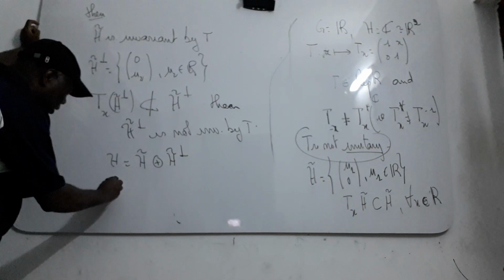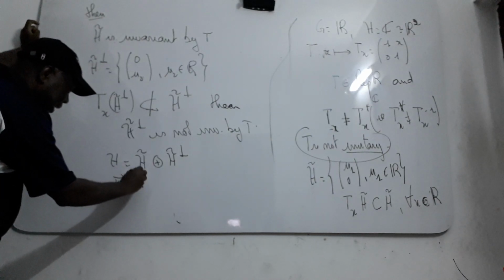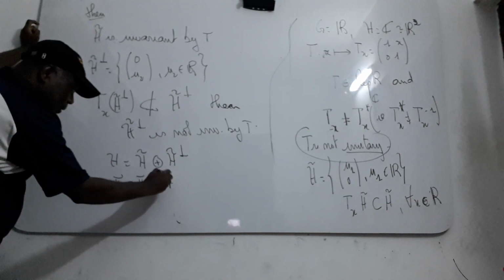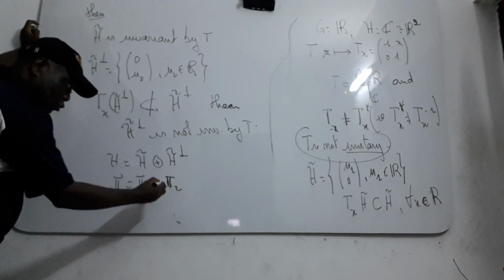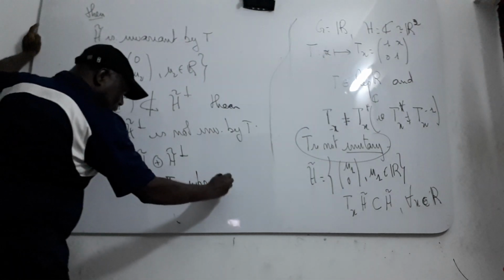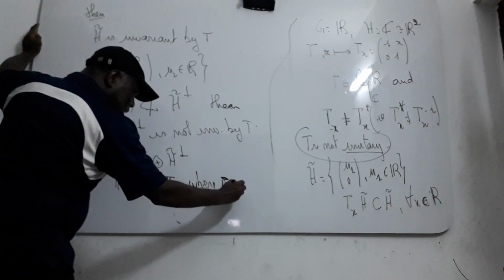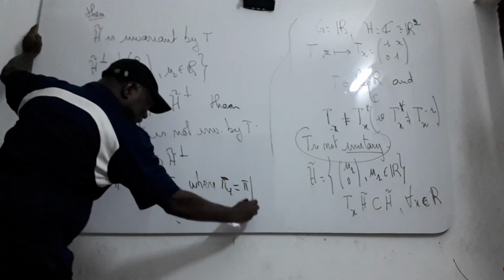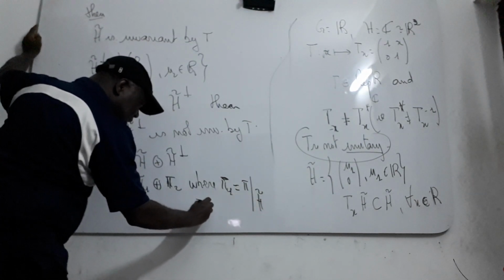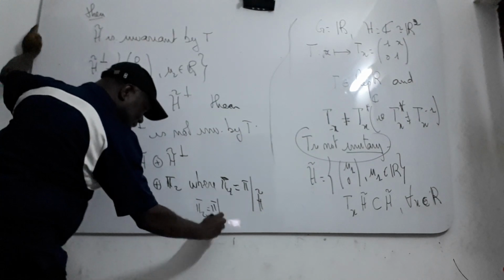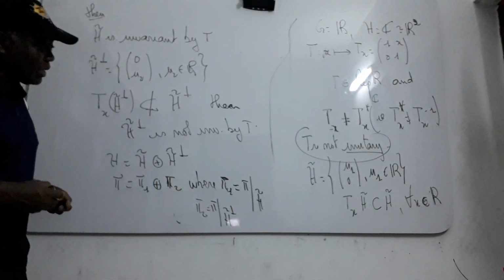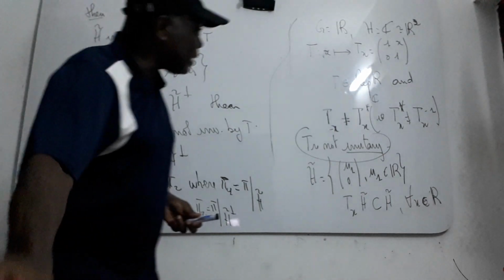Then you can write the representation as the direct sum of pi 1 plus pi 2, where pi 1 is exactly pi restricted to H theta, and pi 2 is pi restricted to the orthogonal of H theta. Automatically you get the direct sum of representations. You can prove it easily.